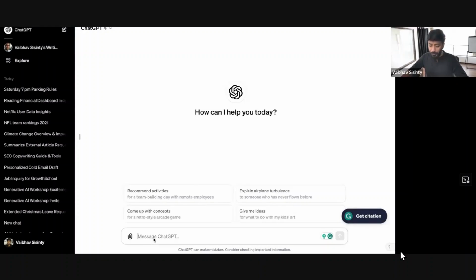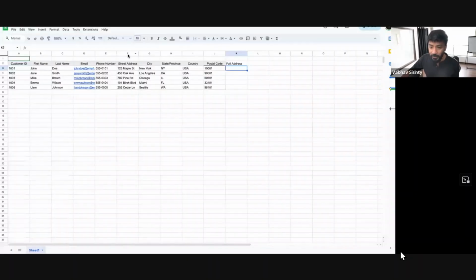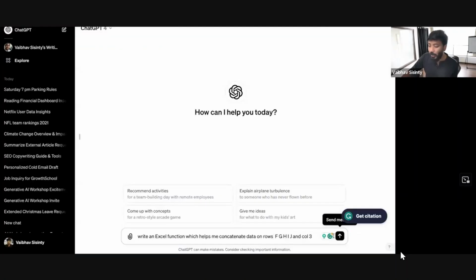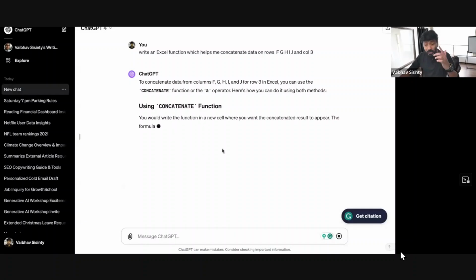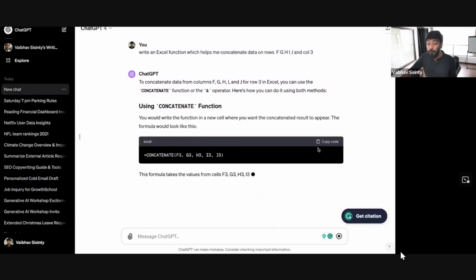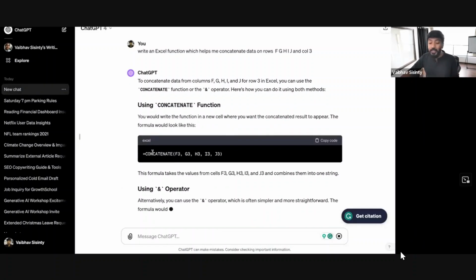It's a very simple prompt where I basically say, write an Excel function that will help me concatenate from rows F, G, H, I, and J and column 3. It's a very simple one. If I click on enter, it should give me a very simple formula. And not only will it give me a formula, it will also explain what it is. So if you want to learn, this is a great way to learn as well.